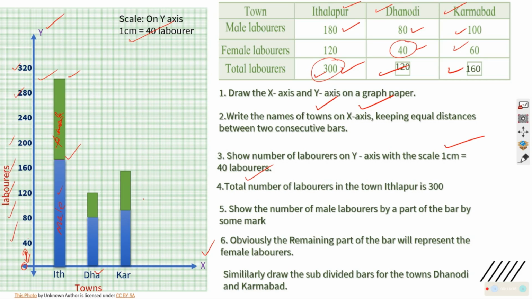So this became a divided or subdivided graph, and when you put the idea about the color used for female and male, then your graph is very clear. Anybody can understand. You studied reading the graph in 6th standard, so you can read the graph and answer how many males are there, how many females are there, and in which particular city more laborers are there. You will say Thalapur. Where it is least, you will say Dhanodi. Correct?